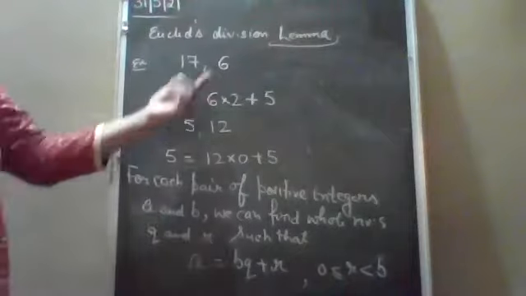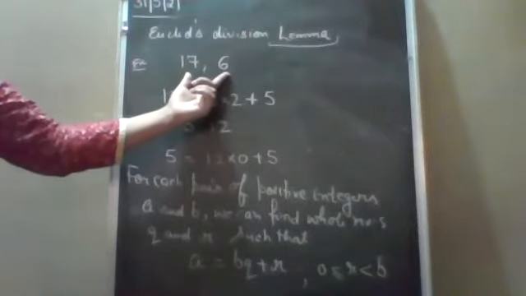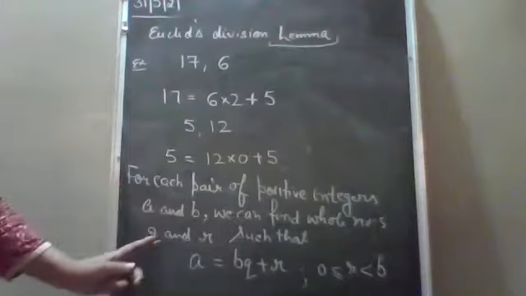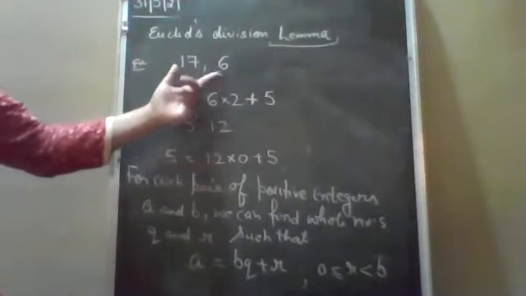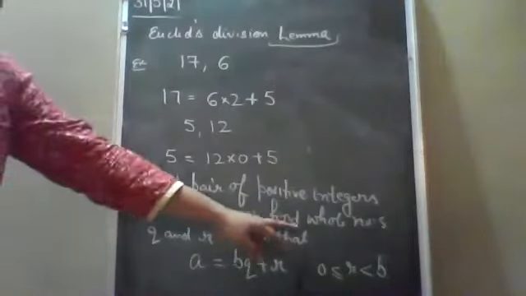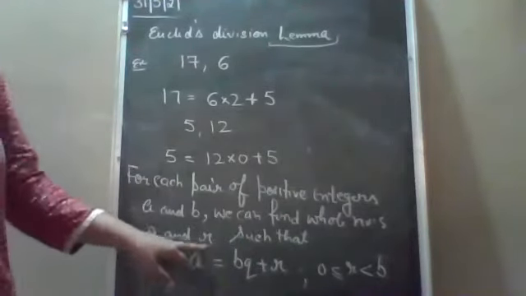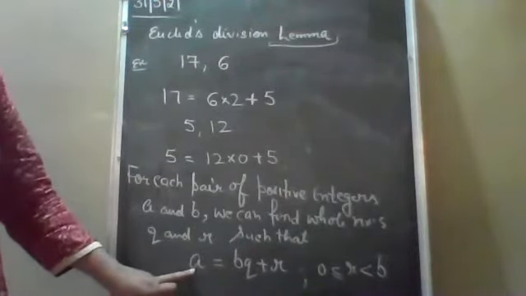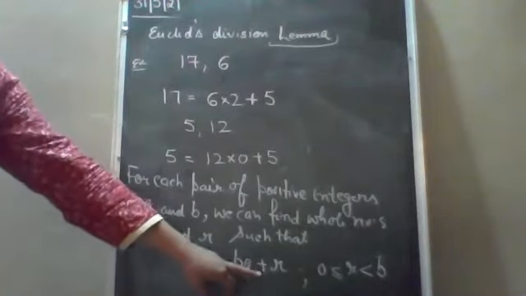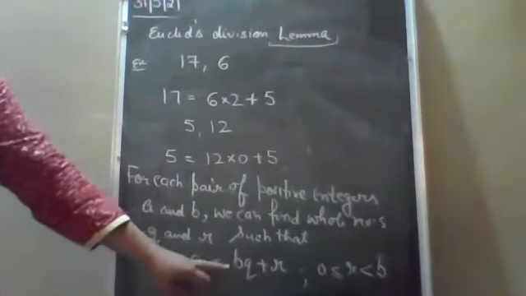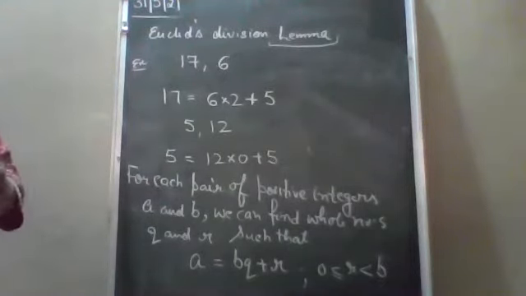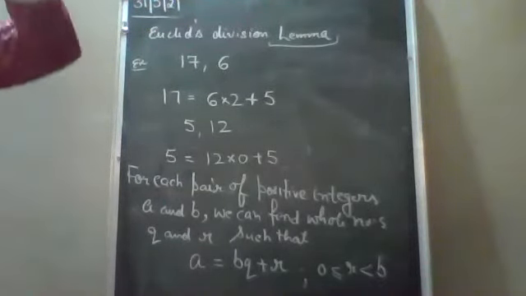So here A and B, like here we took the example 17 and 6. So for any positive integers A and B, we can find the whole numbers Q and R. Means when we divide these, we get one quotient and remainder such that dividend is equal to divisor into quotient plus remainder, and we know that the remainder is either 0 or it lies between 0 and B. Either it will be 0 or it will be smaller than the divisor, but greater than 0.